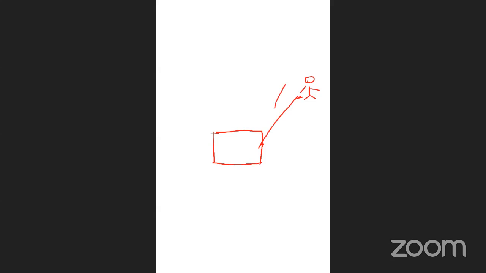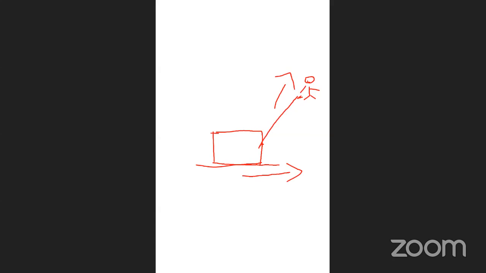He is applying force in which direction? This direction, upward direction. But the trolley or this box is moving in which direction? Horizontal to the plane. Just imagine this is the floor.